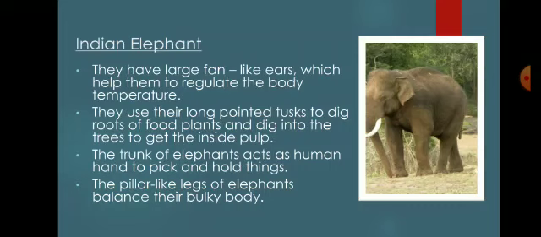The trunk of the elephant acts as a human hand to pick and hold things. So an elephant can easily pick up the food items with the help of its trunk and put it in the mouth for further chewing and taking it inside the stomach. So the trunk helps just like a human hand. The pillar-like legs of the elephant balance their bulky body.